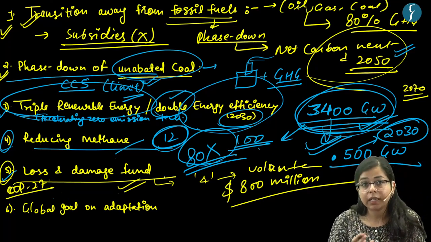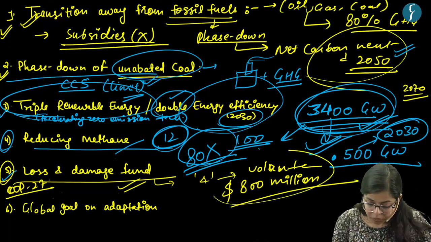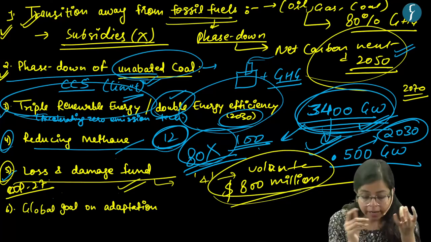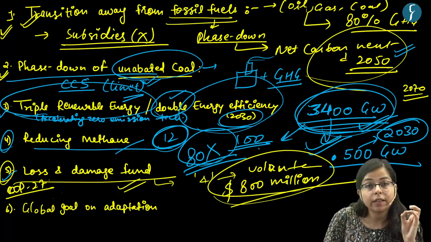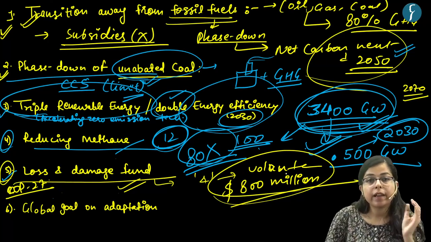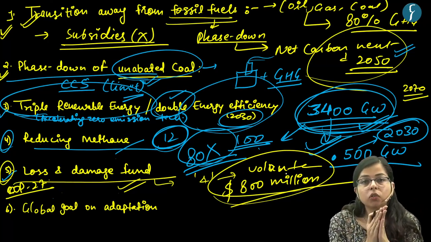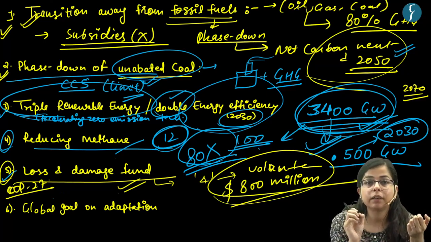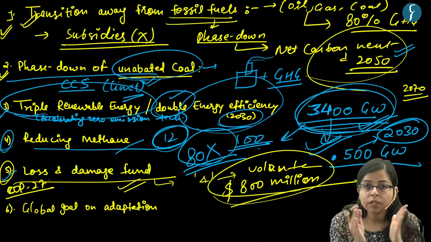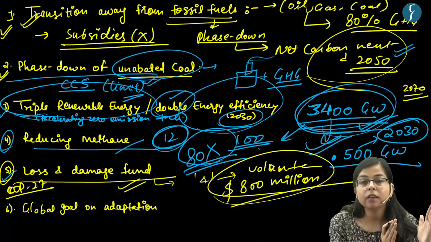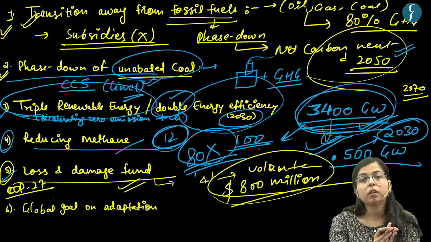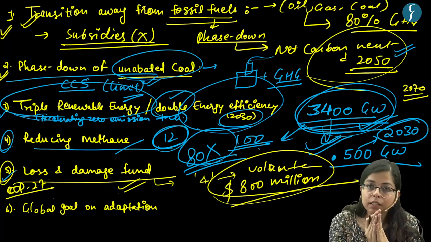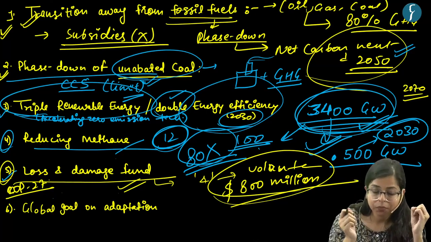This is the major takeaway of COP28, right? This fund would be used to cover damage, especially to vulnerable countries. The major chunk of this fund has been kept aside to support the damage done to infrastructure and other damage done to the vulnerable countries by climate change.